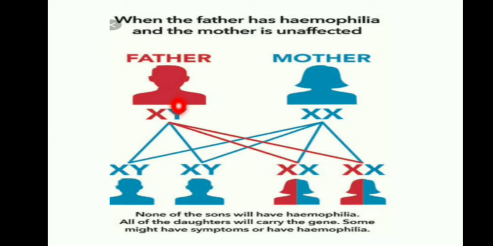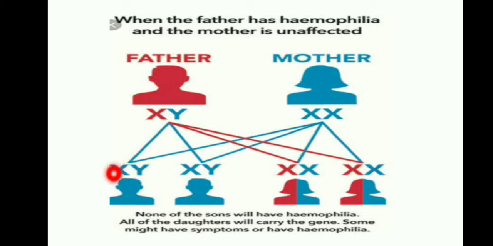Here the father has hemophilia and the mother is unaffected. The father is an affected person, not a carrier. When they have sons, the mother gives a healthy X chromosome and the father gives the healthy Y chromosome, so male children are not affected.